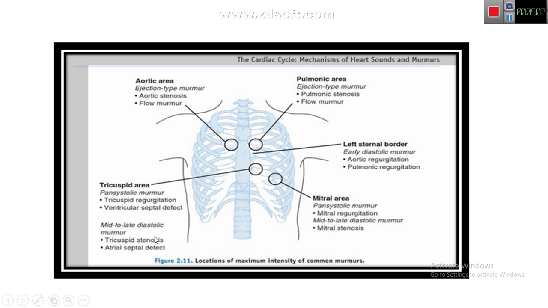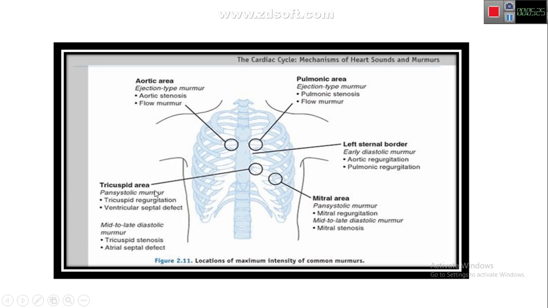Why am I mentioning these heart sounds or murmurs in this infective endocarditis topic? First, it is very high yield and very important to know where the murmur is present and in which case, whether it is regurgitation and which valve abnormality.